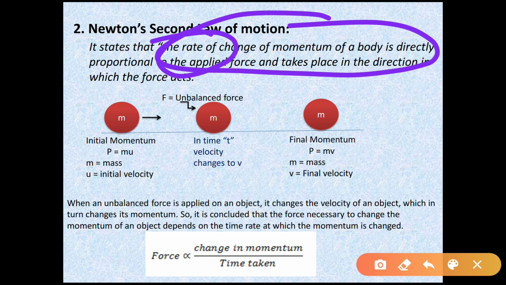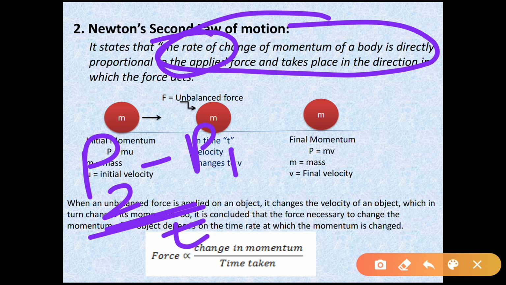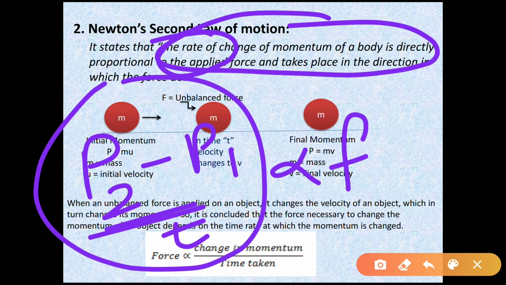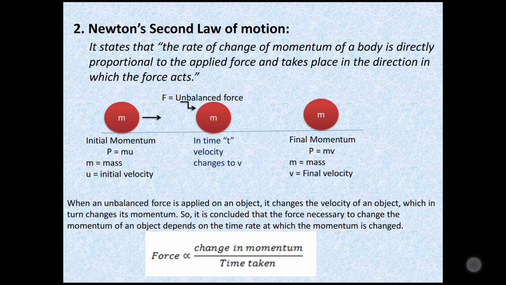So here the change in momentum, with initial momentum P1 and final momentum P2, is P2 minus P1, divided by the time, right? So it is proportional to the applied external force. So this statement indicates that the rate of change of momentum, the change in the momentum by time, is directly proportional to the applied external force.